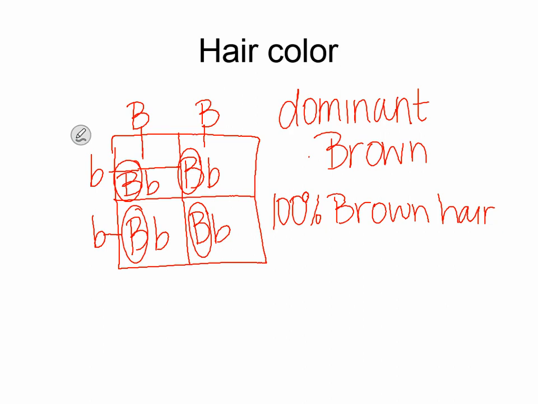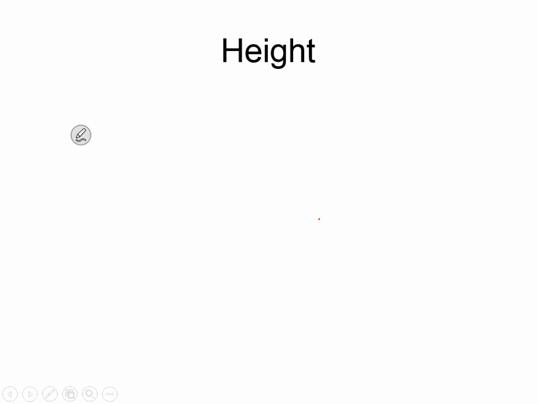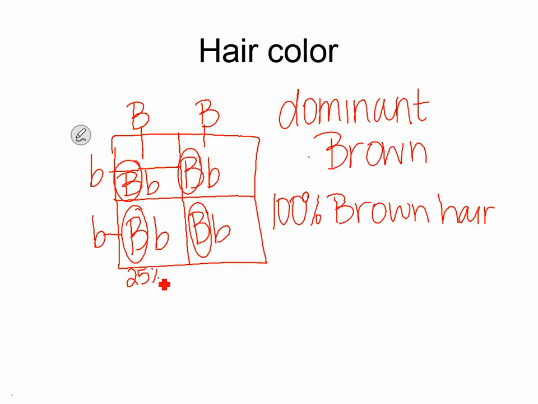Each one of these boxes makes up 25%. So this one's 25%, this one is 25%, this one is 25%, and this box makes up 25%. If you add them all together, it's 100%. Since every single one of them has a capital B, it's 100% brown hair. Okay, this may not make too much sense, but we're going to do another one. Hopefully it'll make a little bit more sense.